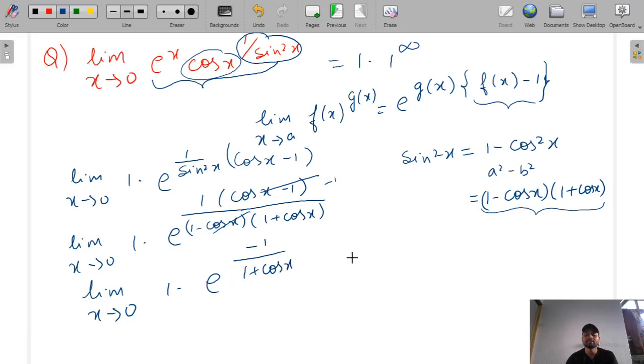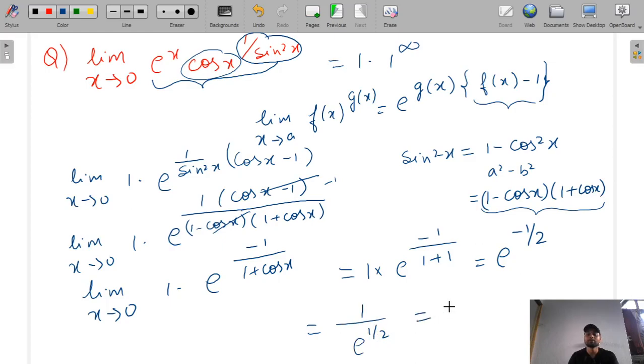Here x is tending to 0, so we will substitute x tending to 0 in this equation. We will get 1 into e raised to the power minus 1 by 1 plus cos x will be 1, that is equal to e raised to the power minus 1 by 2. We can also write it as 1 by e raised to the power 1 by 2, that will be equal to 1 by under root e is the answer.